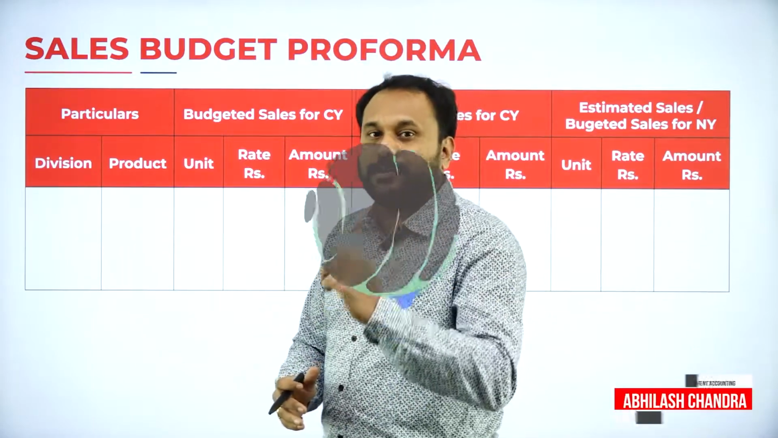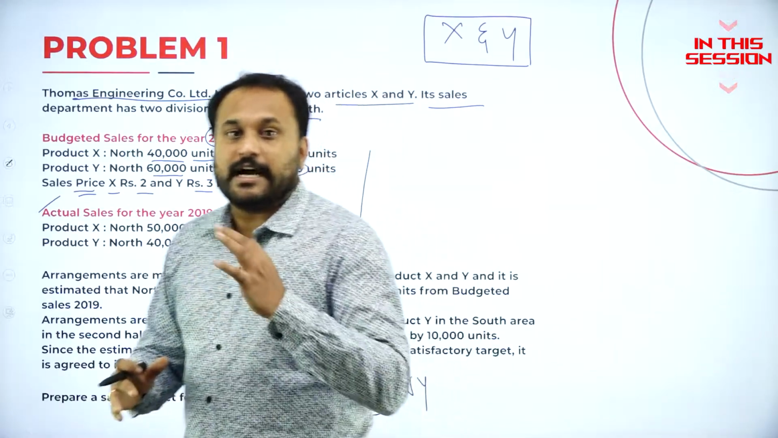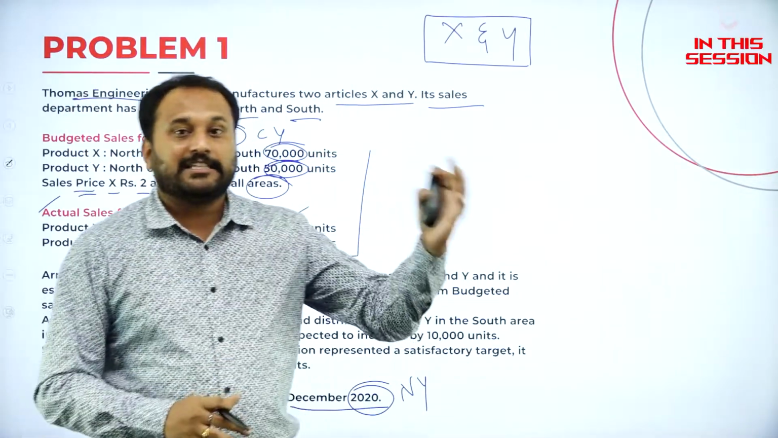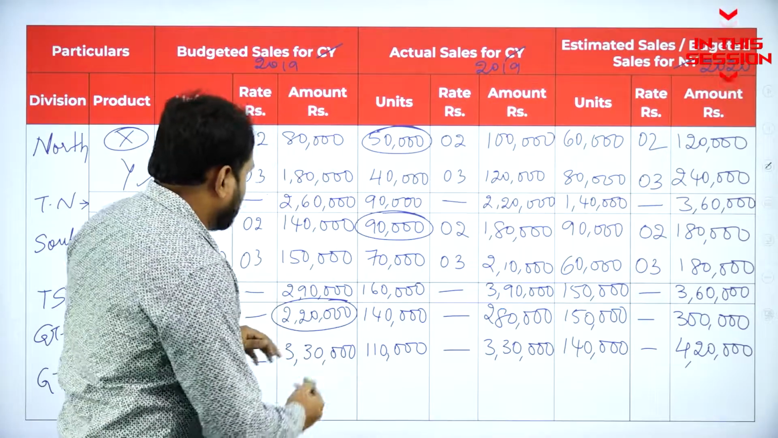At the end of the problem, they'll tell you to prepare a sales budget for the year 2016. Whatever adjustment is given, that adjustment will be for the next year budgeted. The actual sales of 2019 is how much? We said 2,20,000.